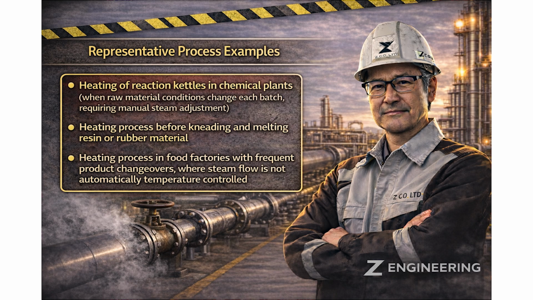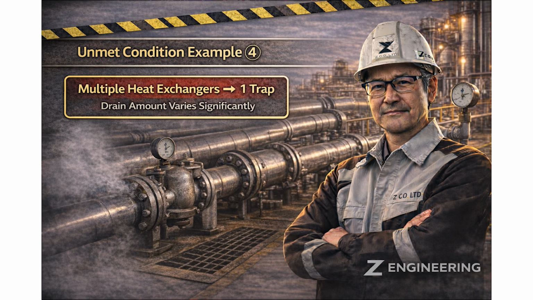Typical examples include chemical reactors, where raw material conditions vary each batch, heating processes for resin or rubber mixing and melting, and food processing plants with frequent product changes where steam flow is not automatically controlled. In many cases, the key difference is simple. Is the steam controlled by a temperature program or by manual adjustment? This difference is critical.